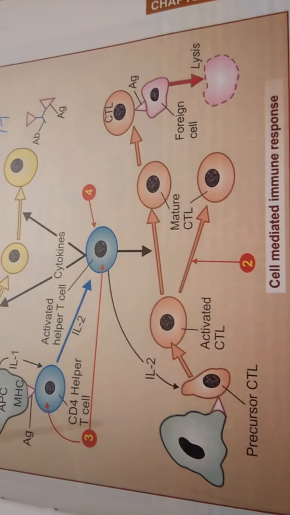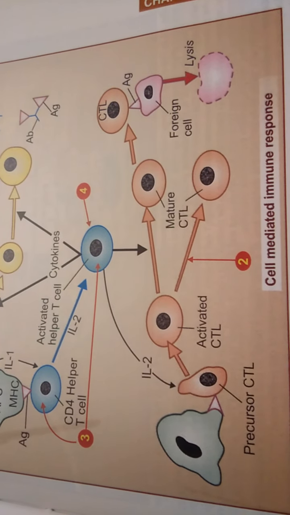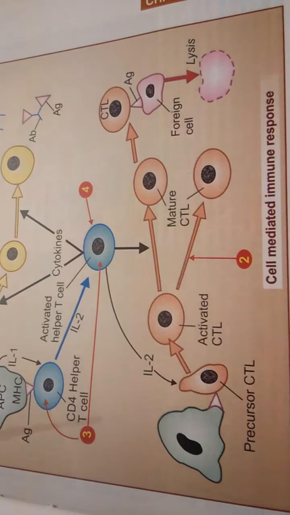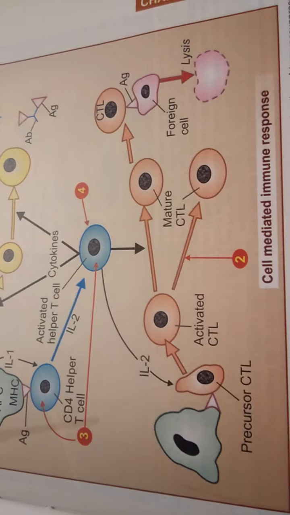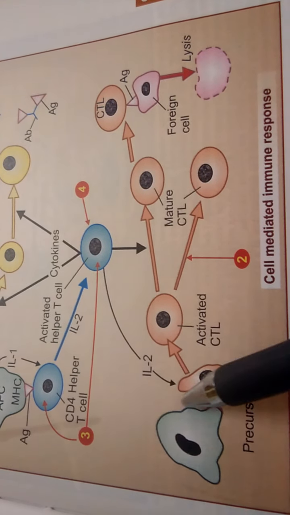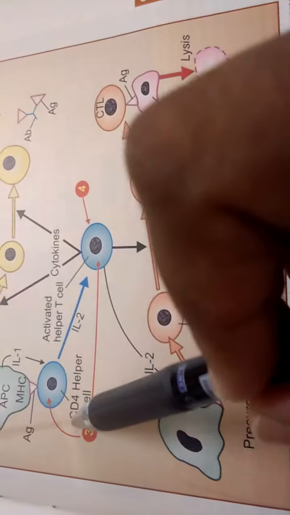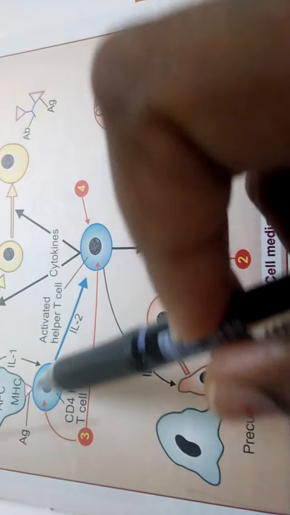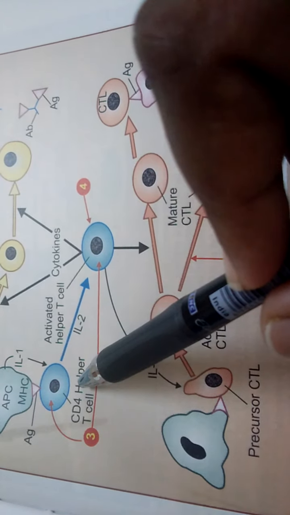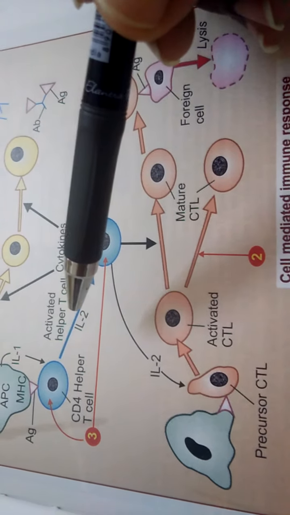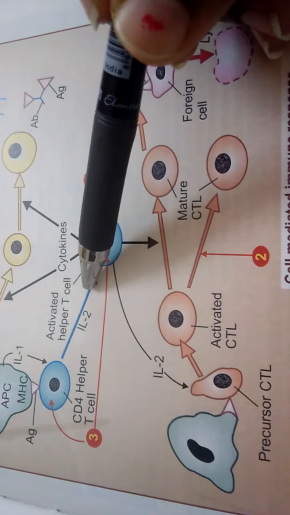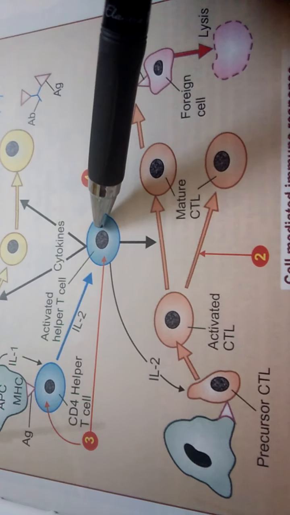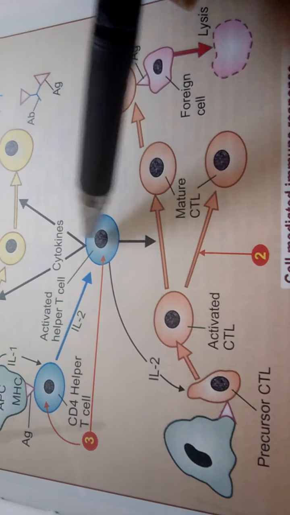Next, coming to the cell mediated immune responses. Mainly in cell mediated immunity, foreign antigen is presented to CD4 T cells. Here, these are the foreign antigens. Some of the foreign antigens bind to the CD4 plus T cell, and there is an elaboration of IL-2 as well as cytokines, that in turn stimulates proliferation.